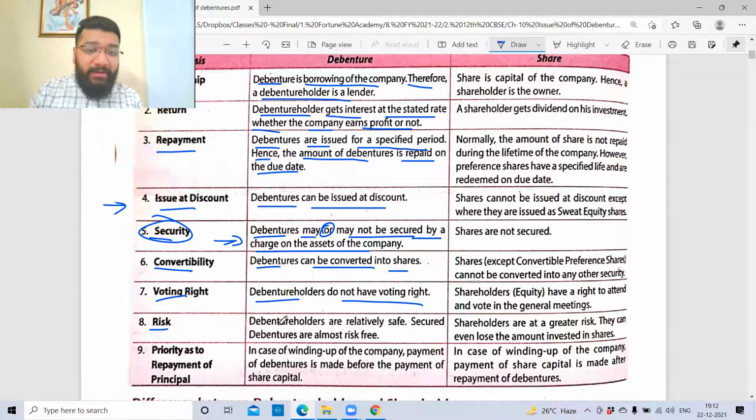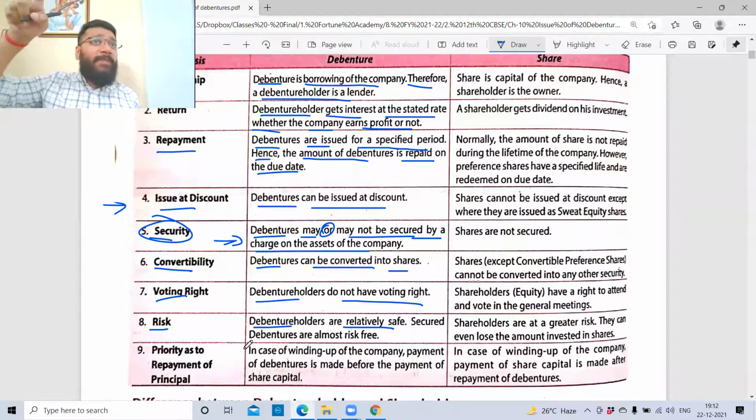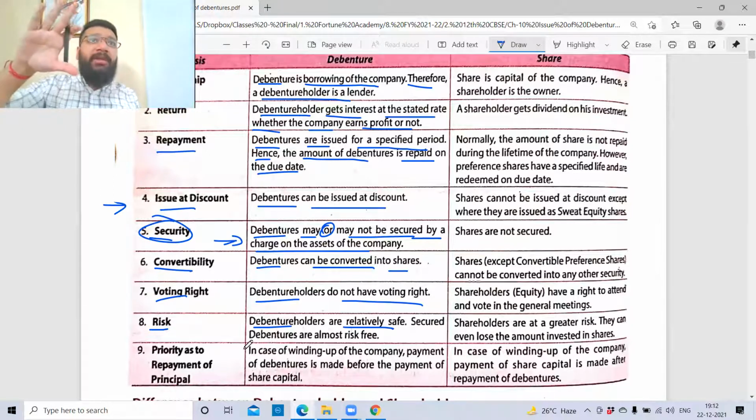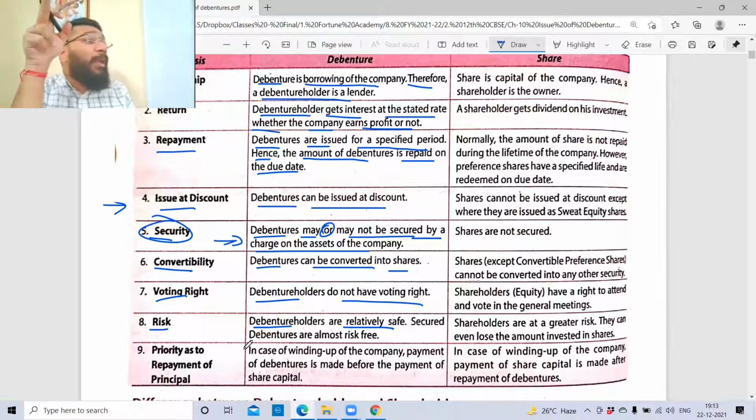Okay. Risk. Debenture holders are relatively safe. Why are they safe? Guys, no talking. Why are debenture holders considered to be relatively safe? That is one aspect. Charge is one aspect. Another aspect, you are getting interest whether the company is in profit or loss. So your interest is secured whether the company is having profit or whether the company is having loss. Whereas equity shareholders will get dividend only when there is a profit. So that is the risk they are taking.